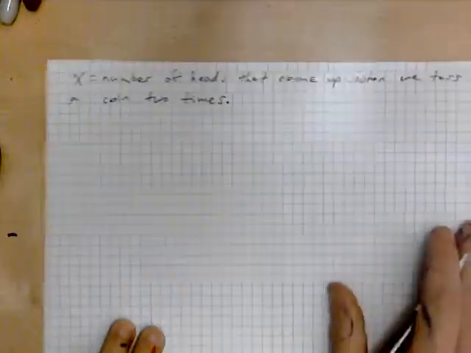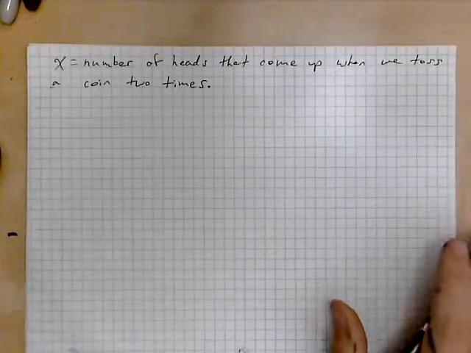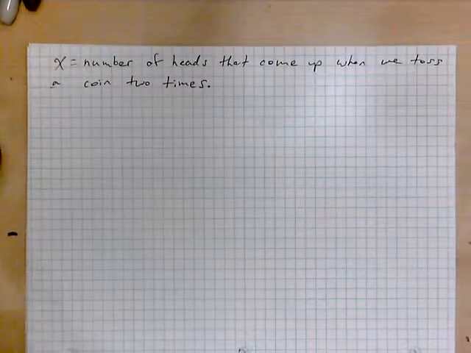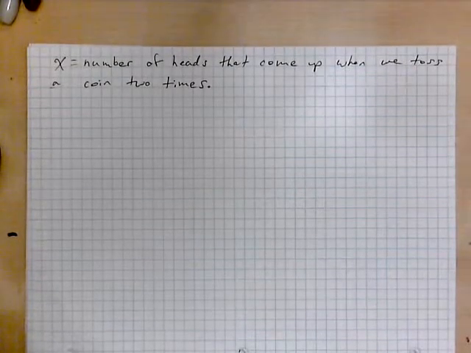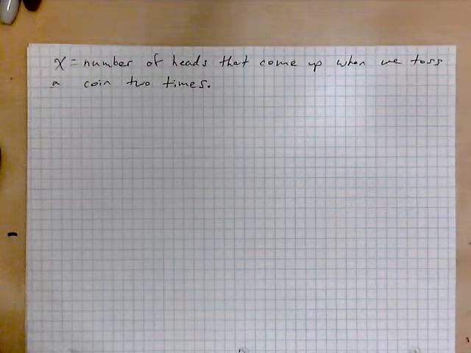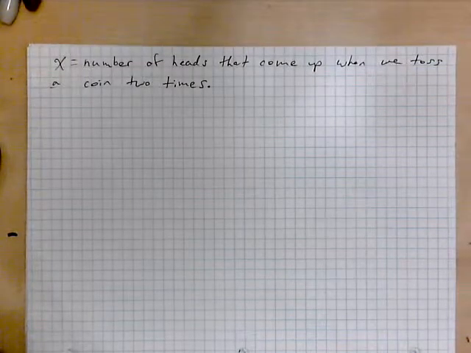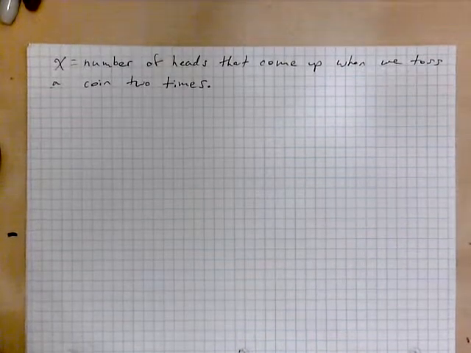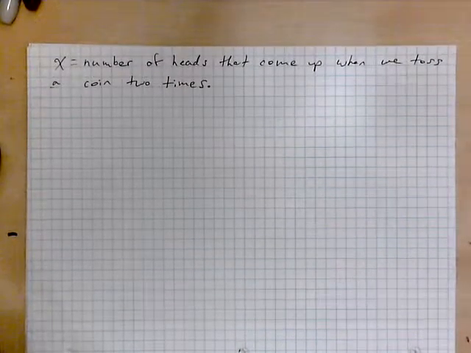Okay, so this is the definition of our random variable. Now, we don't know in advance how many heads will come up when we do toss a coin 2 times. So there's an element of randomness to the values of X.